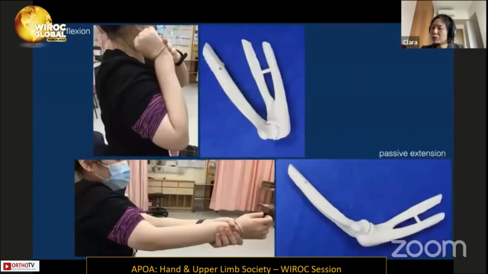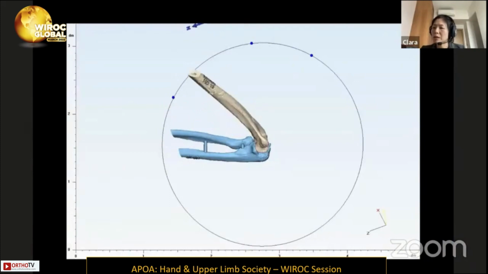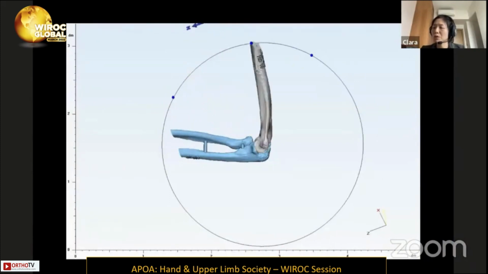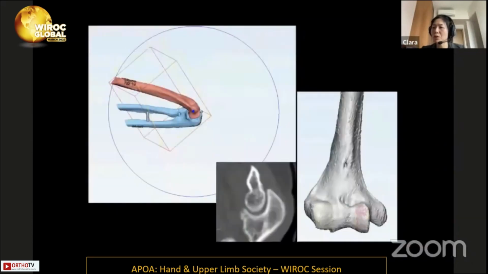And we haven't yet solved the problem of motion artifact in dynamic CT scan. So a static CT scan was arranged for her at maximum flexion and extension, and the elbow models were printed. And we used 3D scanning to scan the printed models at different elbow angles and simulate the elbow motion at full range of motion in a computer simulation. And we found that at elbow extension to flexion around 40 degrees, the animated model showed significant bone overlapping between the olecranon and the distal humerus.